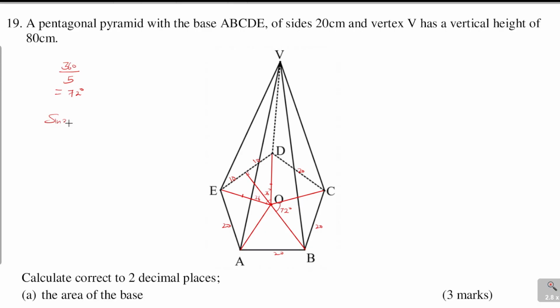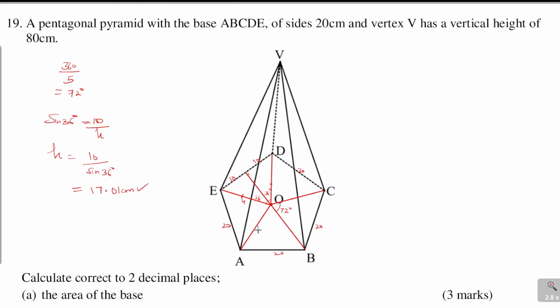So sine of 36 degrees is equal to the opposite side, which is 10, divided by, we call this H, the hypotenuse. So how do I get H? H will be given by 10 divided by sine 36. And this will give the height as 17.01 centimeters.